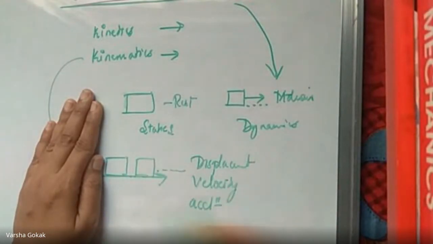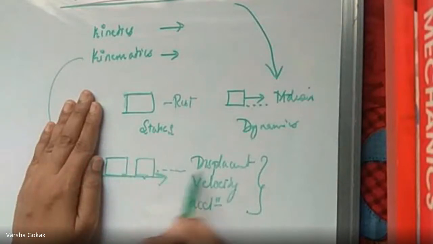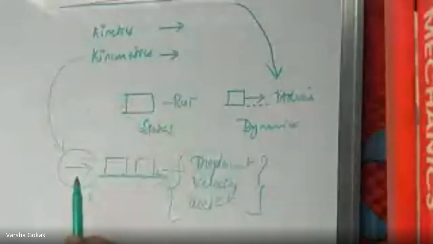So these are some of the parameters connected to bodies that are in motion. Only I will study these parameters. I will not study the force which is causing this motion and hence the parameters. So this force that is causing will not be studied, and that field is kinematics.